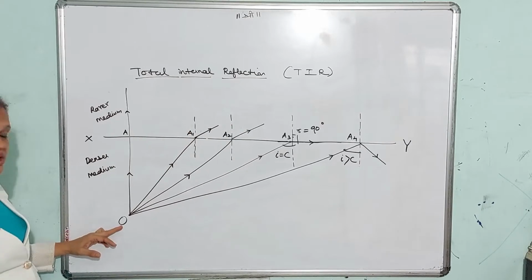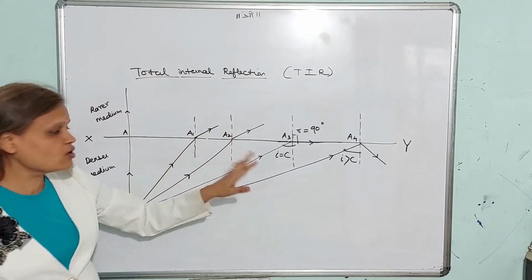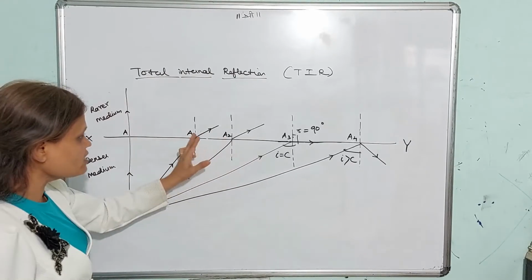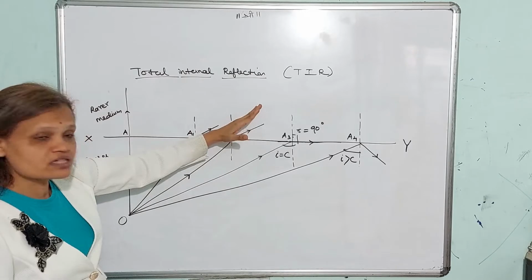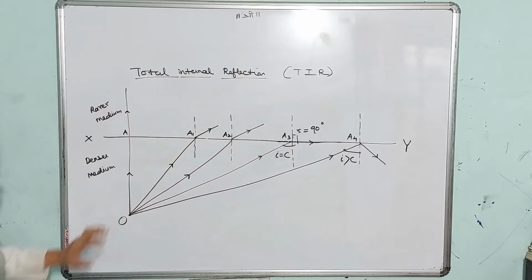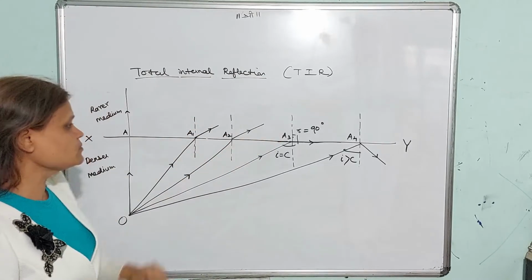Now as we go on increasing, in the next case, OA2, we have increased the angle of incidence. When we increase the angle of incidence, the angle of refraction also increases, means there is now more bending away from the normal. So as angle of incidence increases, angle of refraction increases.